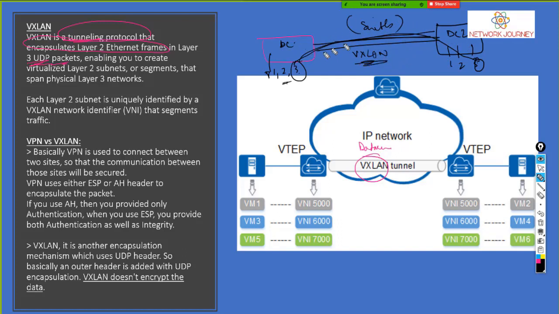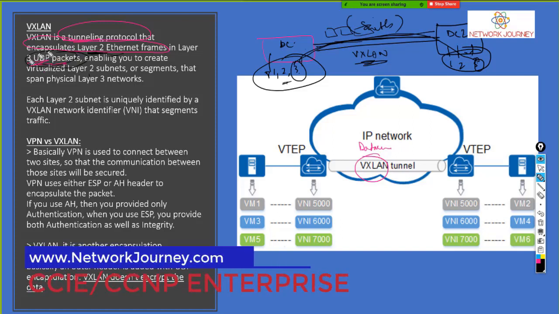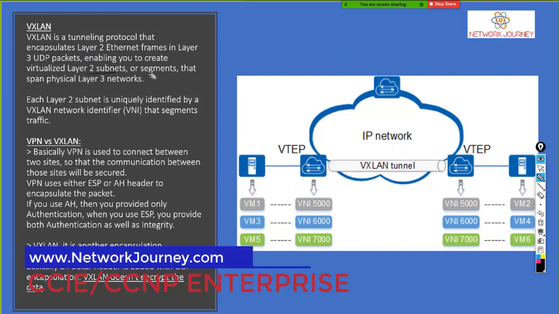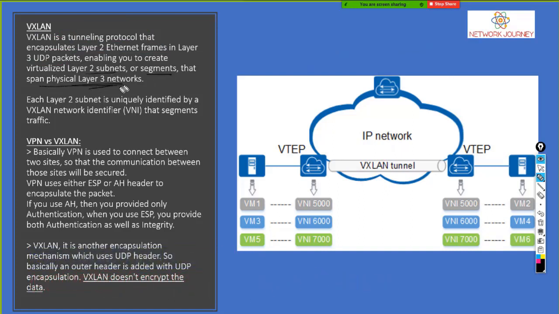Okay. This is a data center protocol to extend the VLAN of one data center to another data center. The same protocol we also use in the case of SD-Access to tunnel between the overlay and the underlay. Okay, the basic work is that it's capable of layer 2 extension, and to provide the encapsulation, the packets which are going over the tunnel have to be encapsulated, right? So that's encapsulated in UDP packets. Okay, so you have the layer 2 subnets that span a physical layer 3 network.